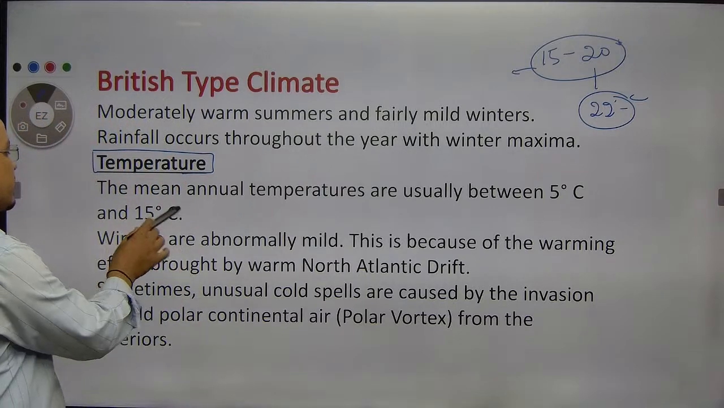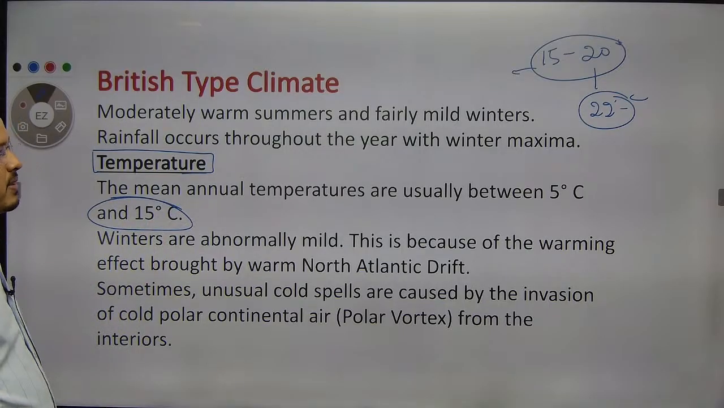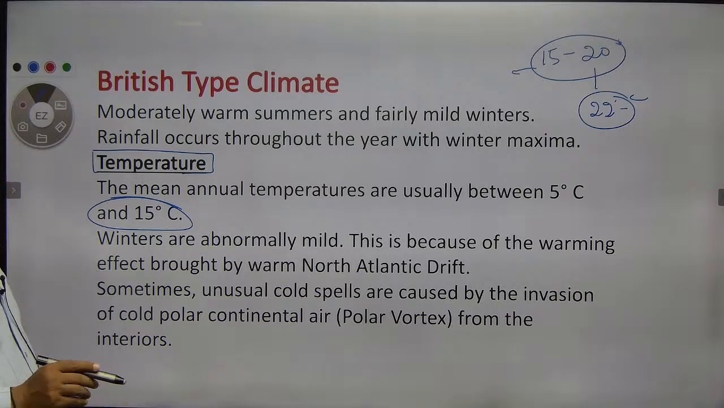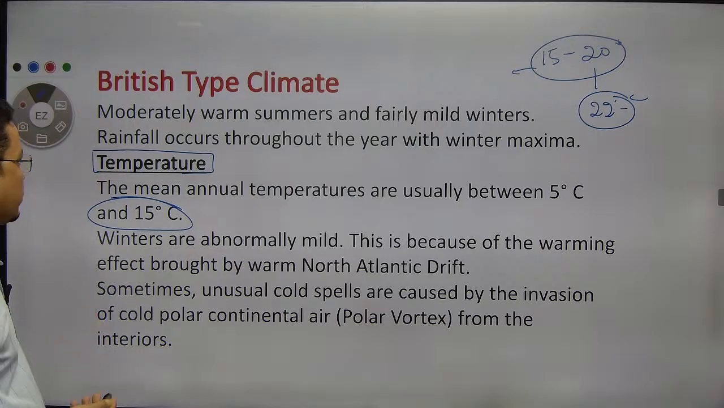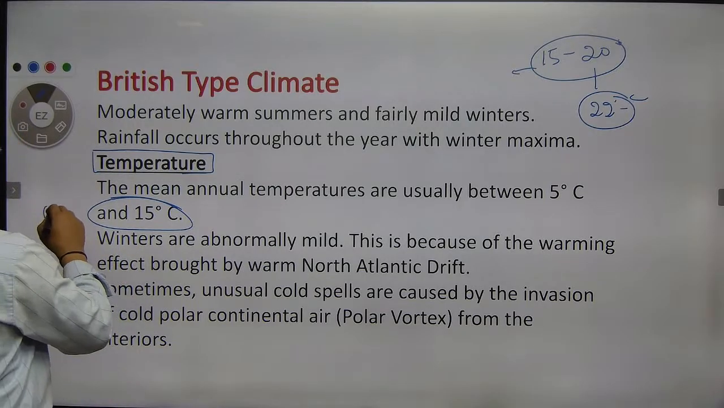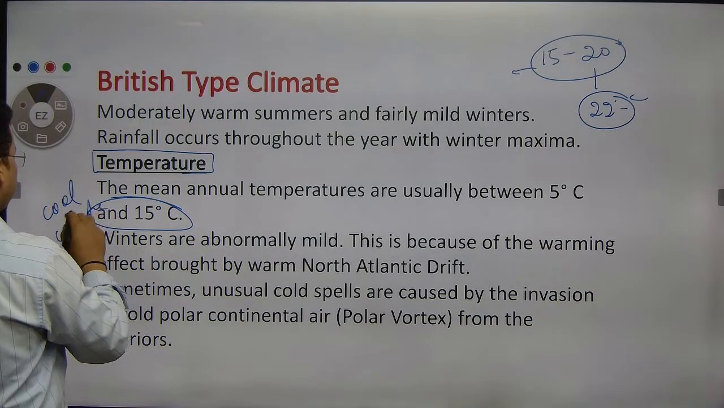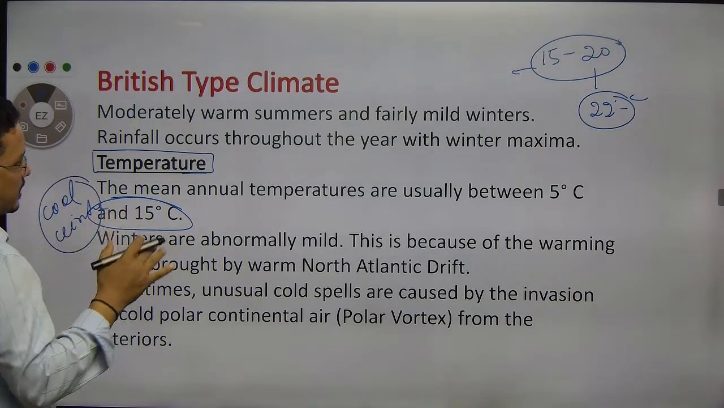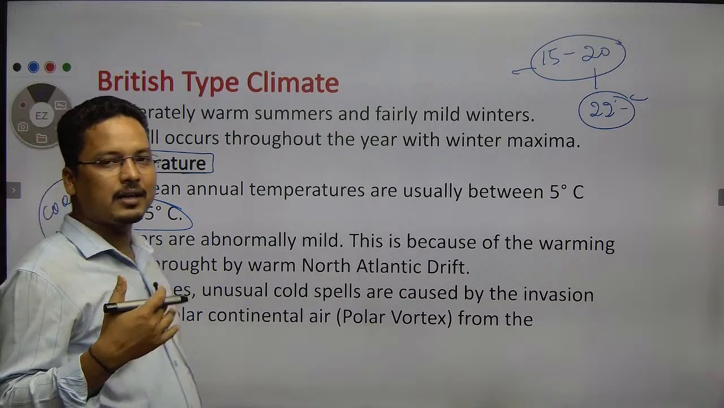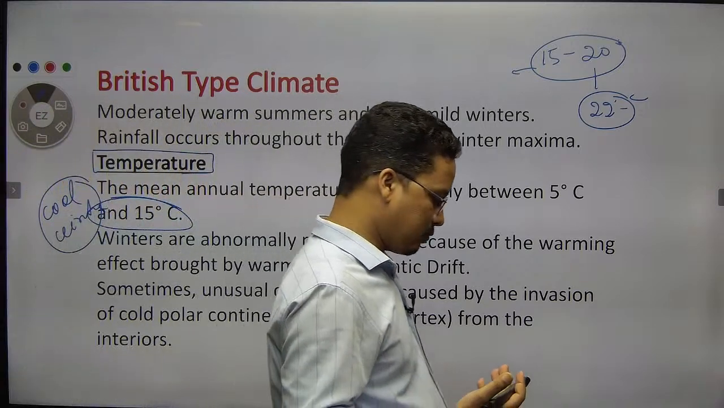The temperature would be, you can see, 5 to 15, but in the summer, as I mentioned, the temperature would be 22, 23, 20. So that would be the summer temperature. But when it comes to the winter, it would be cool. Winter would not be harsh. It would be cool winter. That is not harsh, right?